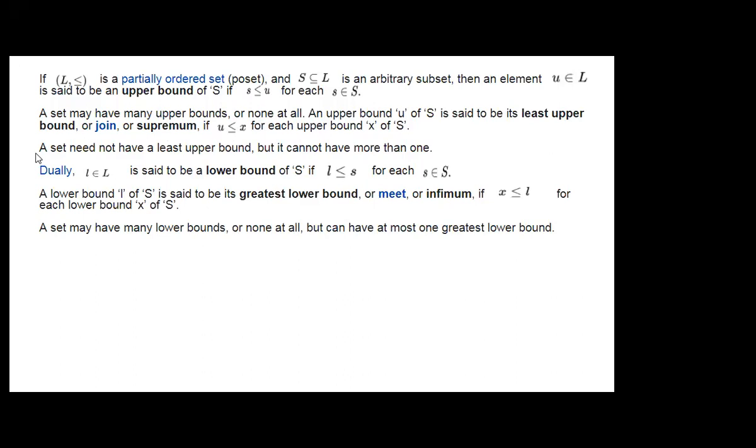A set need not have a least upper bound, but it cannot have more than one. Only one least upper bound will be there.